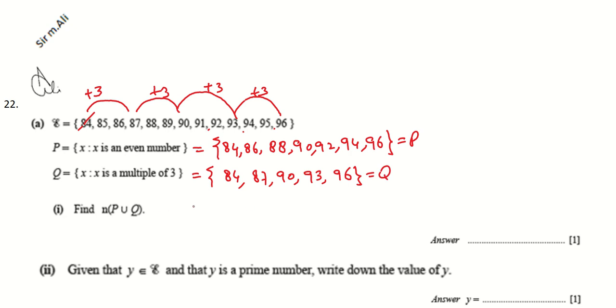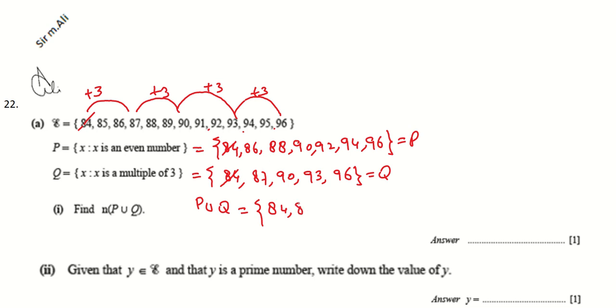Now first we find the value of P union Q, the union of the two sets P and Q. All common elements are selected only one time, and the distinct elements which are in P or in Q are also selected for the union.